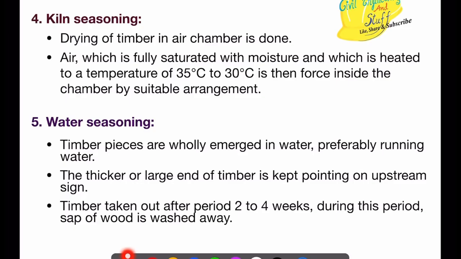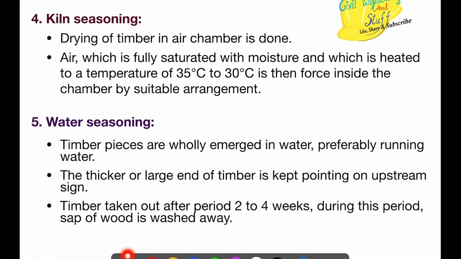Then we have kiln seasoning. Here the drying of timber is done in an air chamber. We have a chamber in which air, which is fully saturated with moisture, is passed through it, and then this chamber is heated to a temperature of 30 to 35 degrees Celsius. Because of this hot air, the drying process takes place.